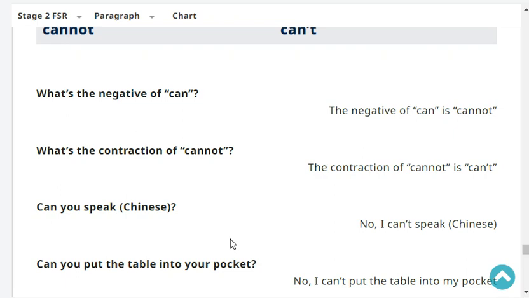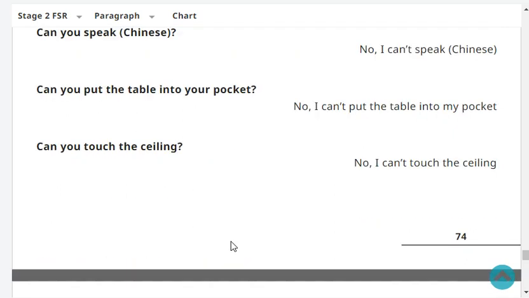Can you put this book into your pocket? No, I can't put that book into my pocket. It's too big to go into my pocket.